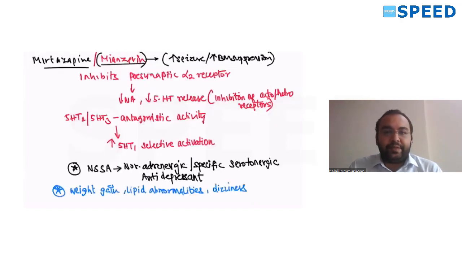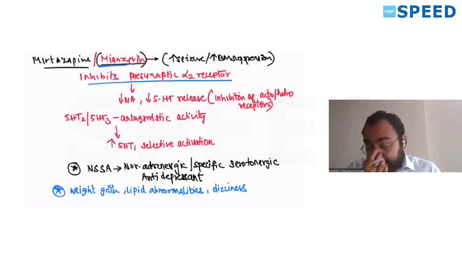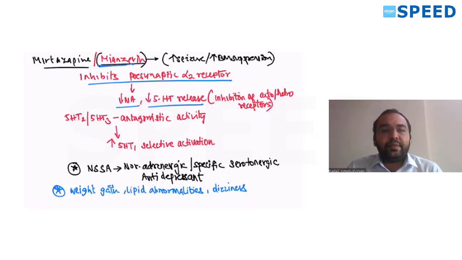Coming to mirtazapine, which we saw in the options, and mianserin, the two are the same. They inhibit presynaptic alpha 2 receptors. So this increases noradrenaline and 5-HT release, so more is available in the synaptic cleft.